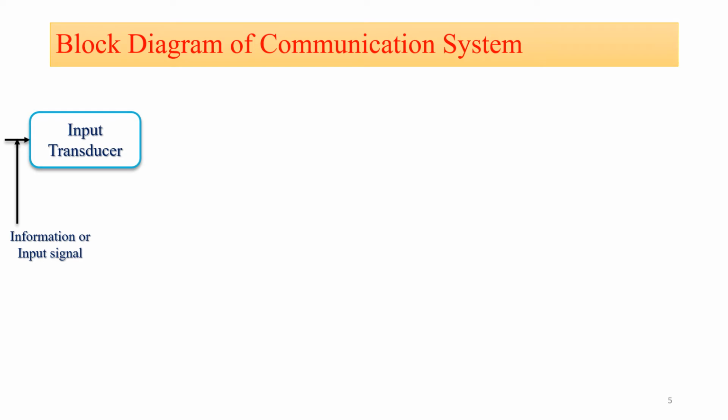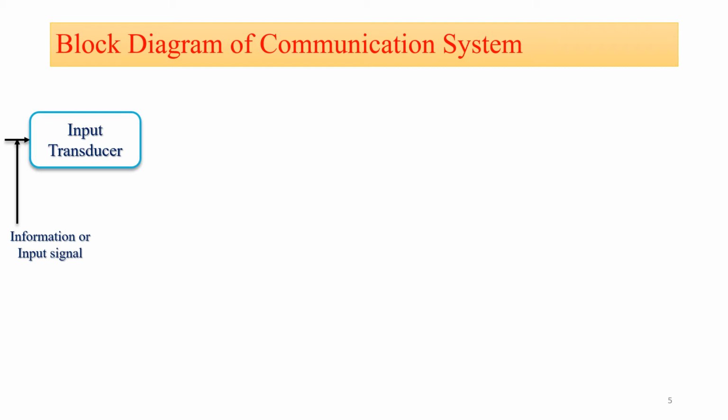However, out of these messages only the desired message is selected and communicated. Therefore, we can say that the function of the information source is to produce the required message which has to be transmitted.